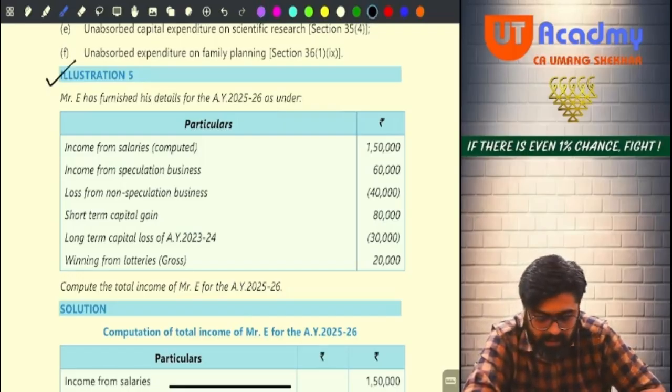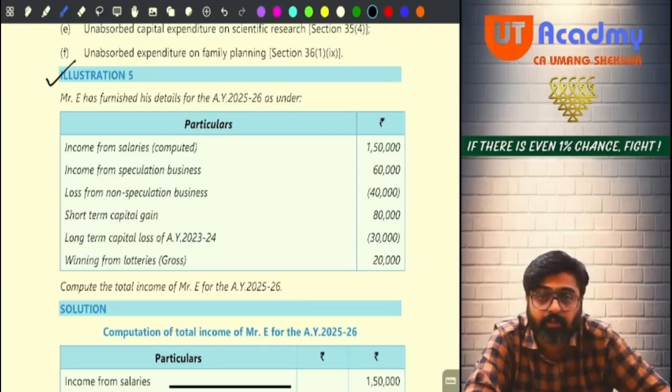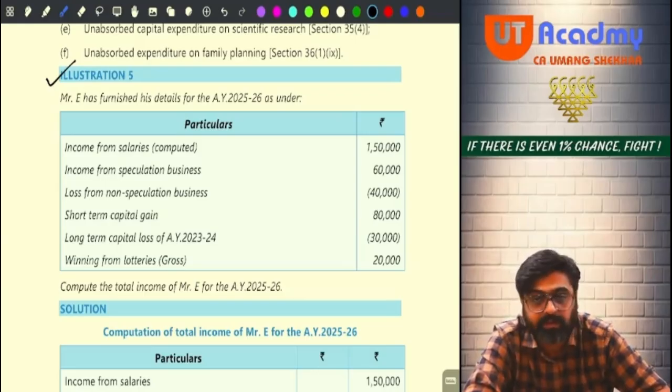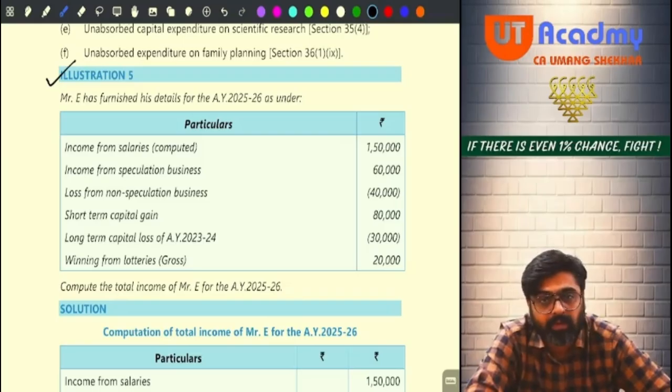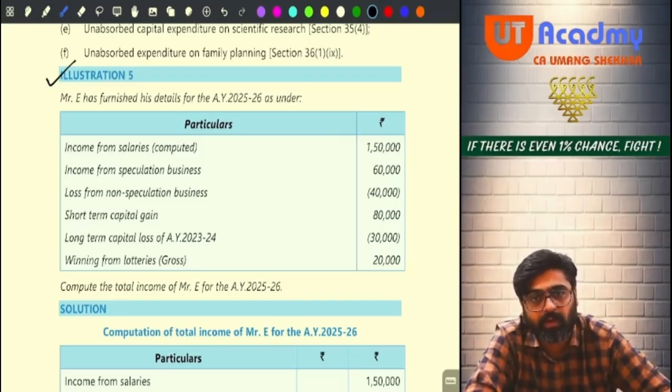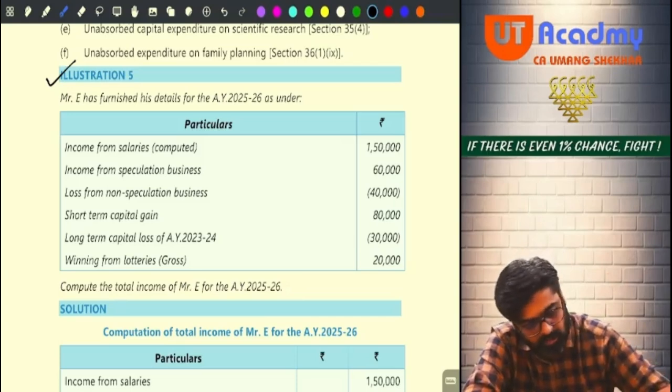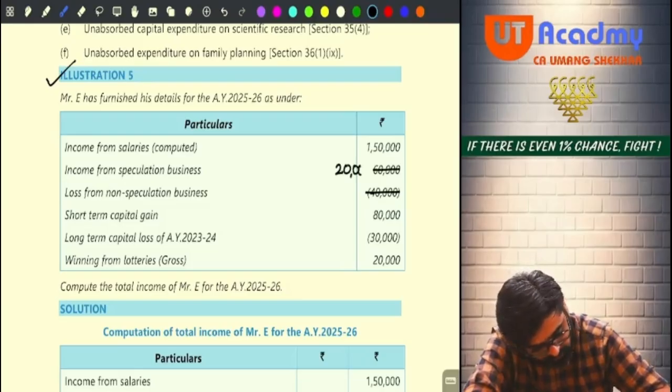Now Mr. E has furnished his details for the assessment year 25-26. Income from salary 1,50,000. Very good. Income from speculation business 60,000 positive income. Income from non-speculation business: can you set off your normal business loss against your speculation business profits? Yes. So do that. 40,000 you will adjust from 60. 20 will still remain.